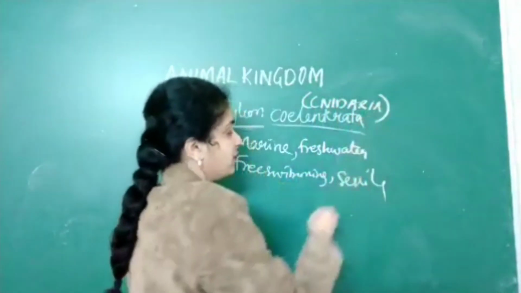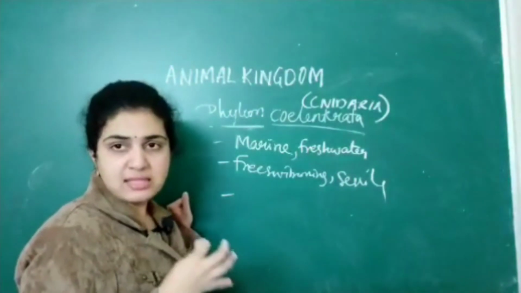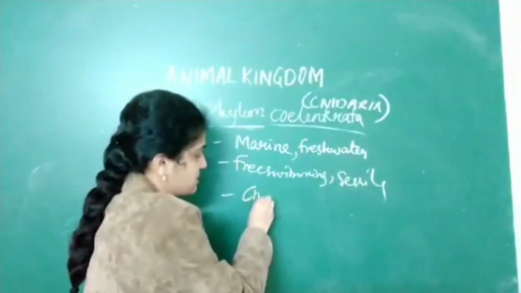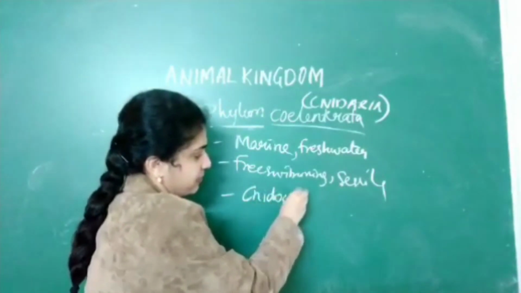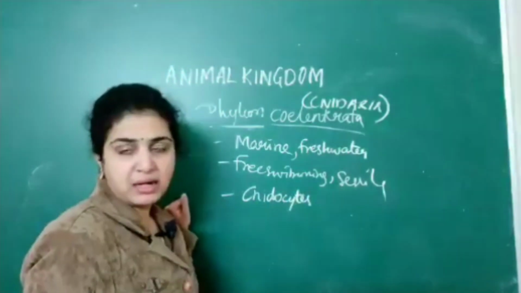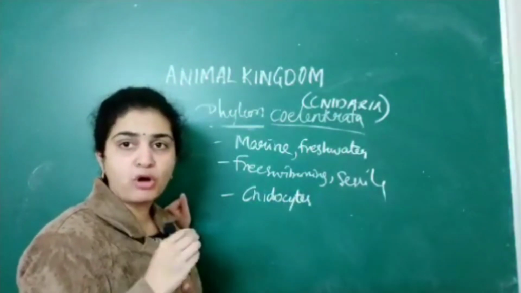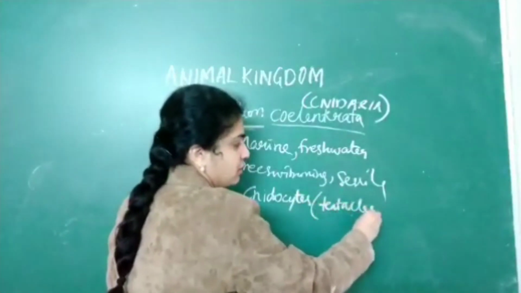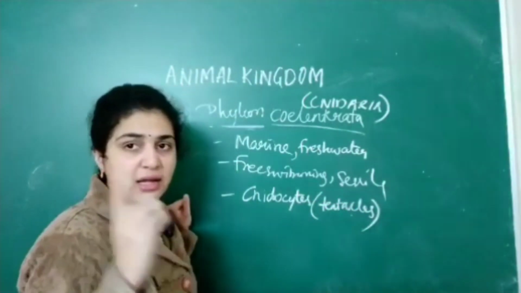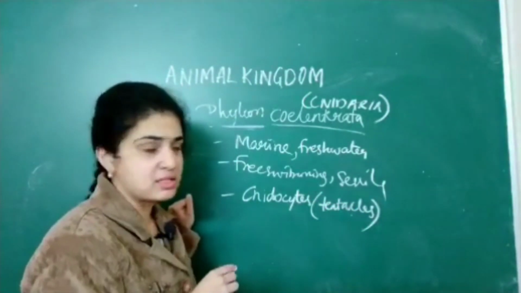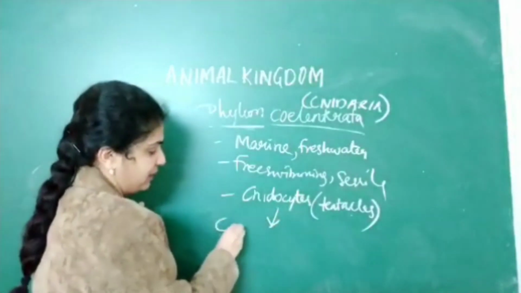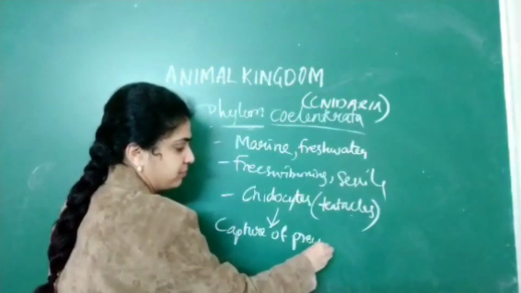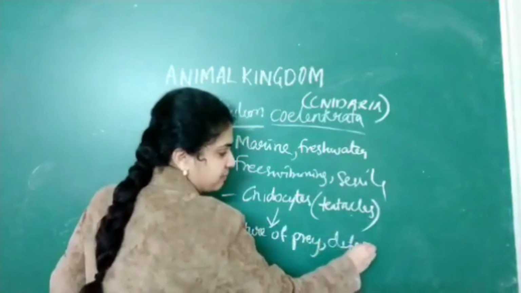The next important feature is why they are called cnidarians: because they have cnidocytes. Cnidocytes are the tentacles present on the body of the organism. What is the use of these tentacles? I told you a specific feature you should remember: tentacles help in capture of prey as well as defense mechanism.